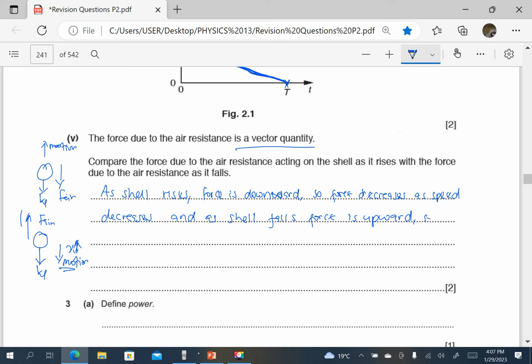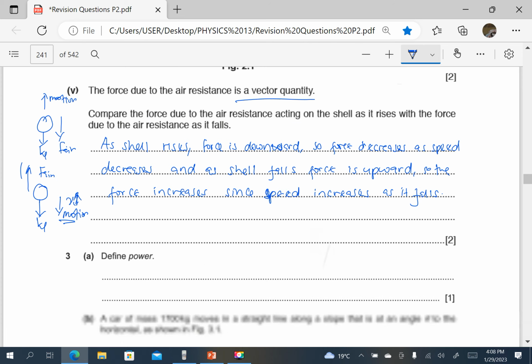So the force increases since the speed increases. The speed increases as it falls.